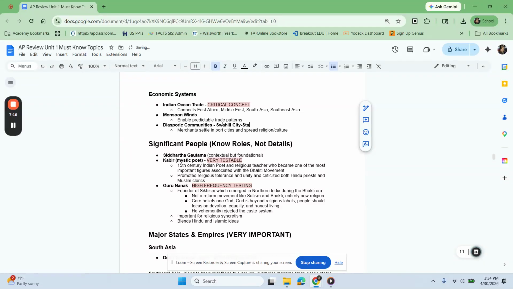I'm going to add that real quick. So as we discussed in class earlier, at the beginning of the year, merchants from South Asia would frequently travel to the east coast of Africa. And this was done, of course, when the winds were blowing north to south.